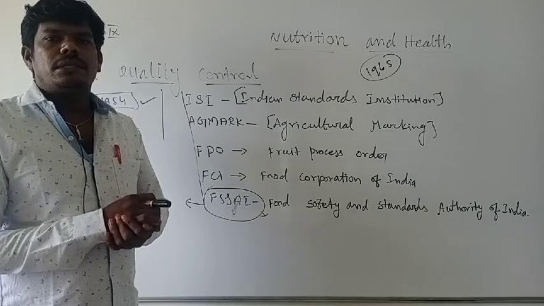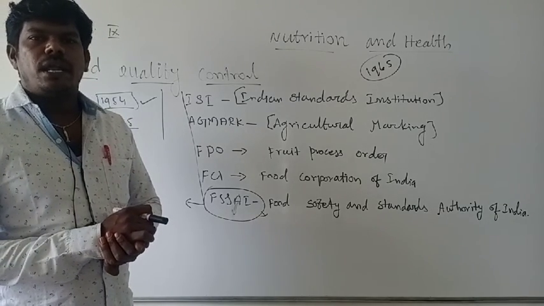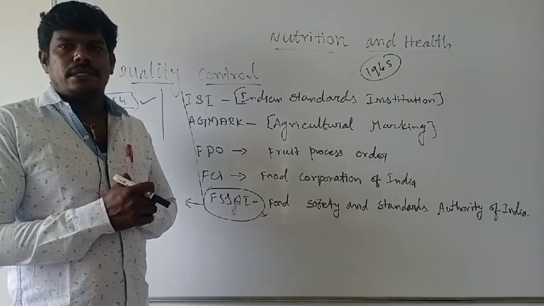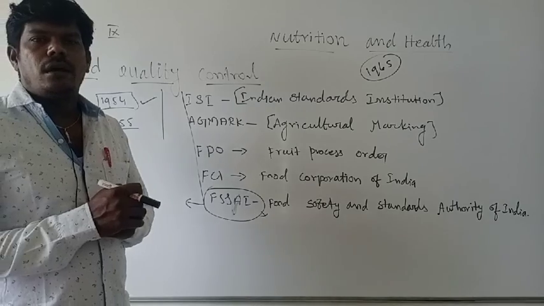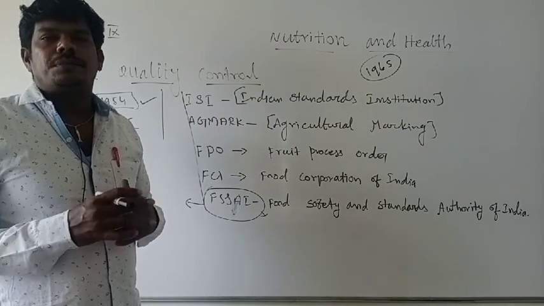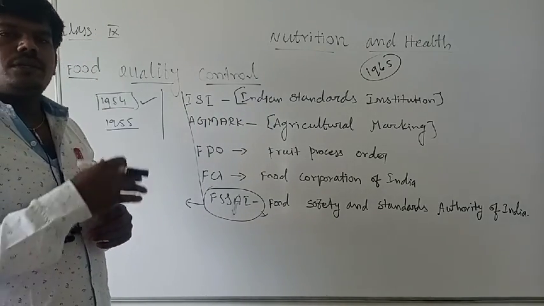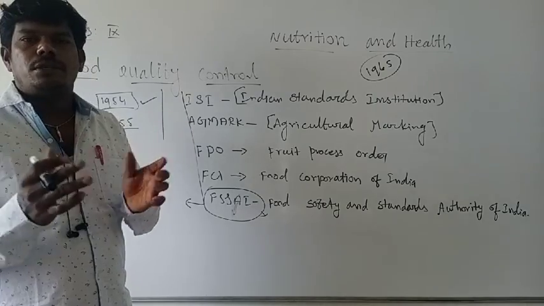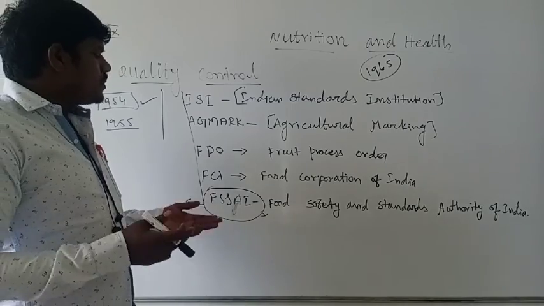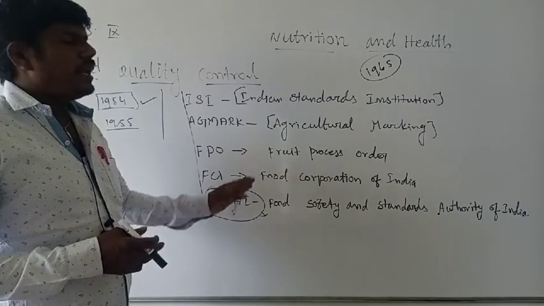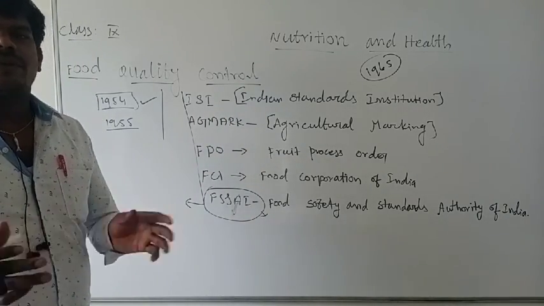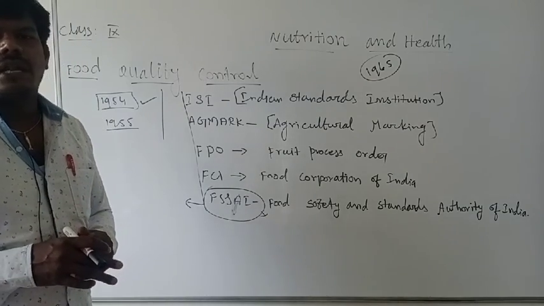When the public take it, it will affect them with some disease. Maybe the disease will spread easily, that means a communicable disease like that. It will suddenly spread in that particular area, and the next level will reach very quickly. That's the reason that when the disease spreads in the entire state or entire district or the entire country, it is not possible to prevent the disease. That's the reason that before that we want to take proper actions in each and every activity of the agencies. If the agencies are doing that perfectly, then people are not affected by any disease or the disease does not spread easily.